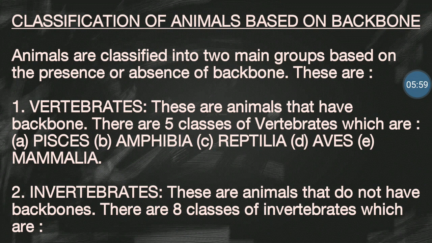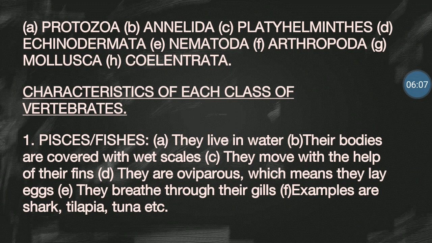Remember, the vertebrates are animals that have backbones. But for invertebrates, there are 8 groups. We have the protozoa, the annelida, the platyhelminths, the echinodermata, the nematoda, the arthropoda, the mollusca, and the coelenterata. Now, I know these names might sound a bit strange to you, but you don't need to worry. I will be taking them in part 3 of this particular lesson.